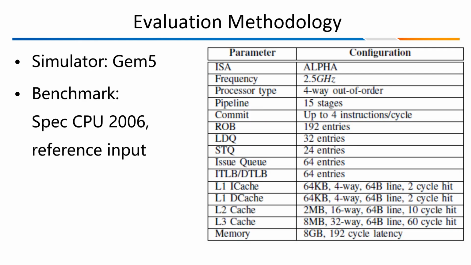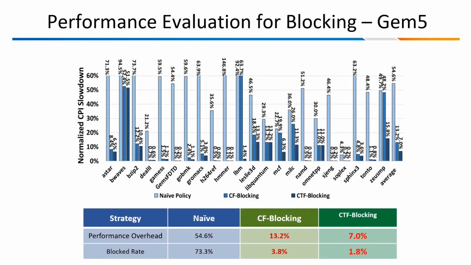We simulate an out-of-order processor with conditional speculation to evaluate the performance and the complexity of the out-of-order core. This table lists the key parameters of the simulated processor. This figure compares the performance impacts of three different mechanisms of conditional speculation. The naive policy causes the largest performance degradation. In contrast, CF blocking provides a certain degree of relaxing. By dynamically defining false security hazards, it allows the security instructions that hit the L1D cache to be executed. The CTF blocking gets further performance improvements.